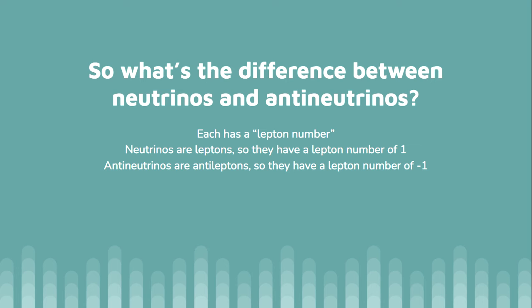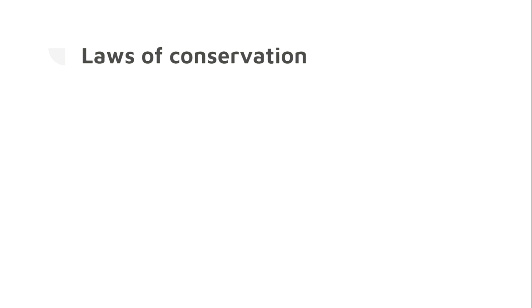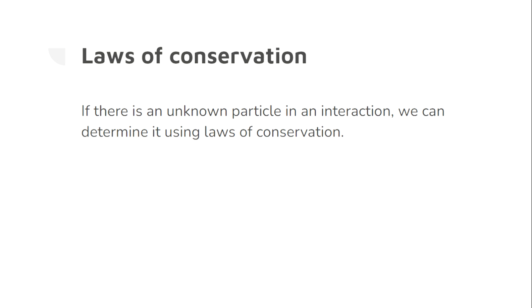So, when these collide, you end up with a lepton number of 0, and both particles are annihilated. Similar rules apply to electrons and positrons, but you need to remember that an electron will have a positive lepton number, while positrons will have a negative lepton number, as they are the antiparticle. We can use this to determine unknown particles in interactions, as the lepton number is conserved.